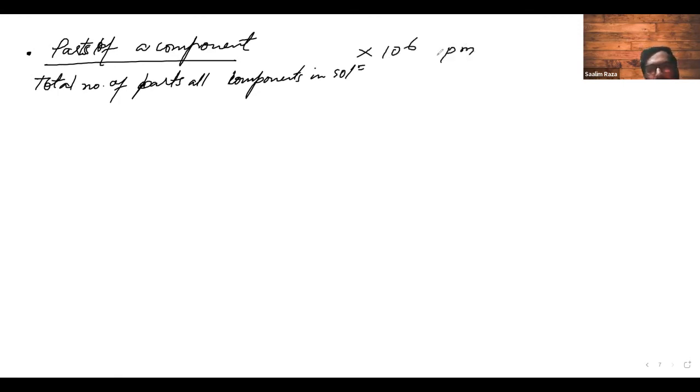This will be in ppm. If you calculate this, ppm. Parts of a component. What is the parts of component? 0.1 into 10 to the power minus 3 grams.